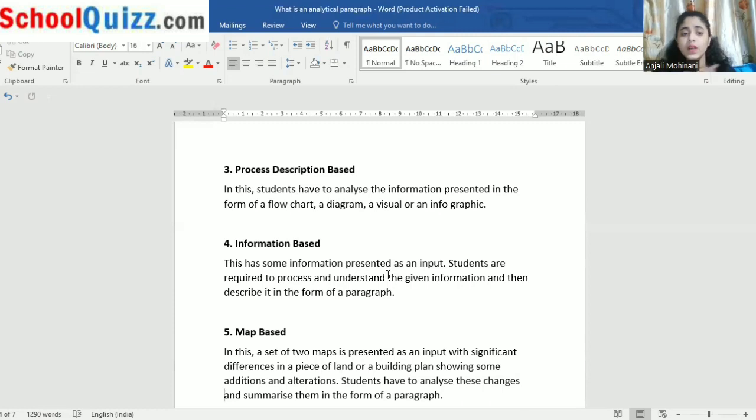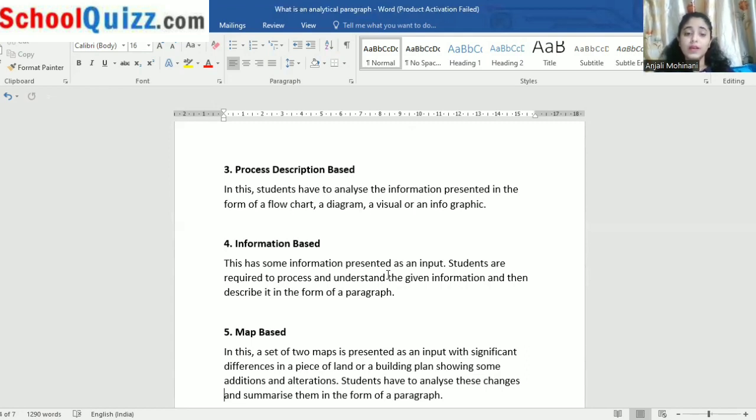Now we have the fourth type, that is information based. From the name it suggests that we will be given some information and accordingly we have to write the paragraph for it. Let us see in detail what is given here. This has some information presented as an input, and we have to find out a solution for that.